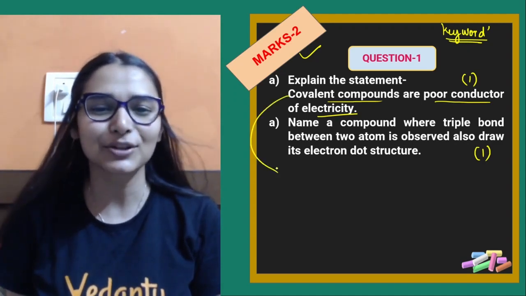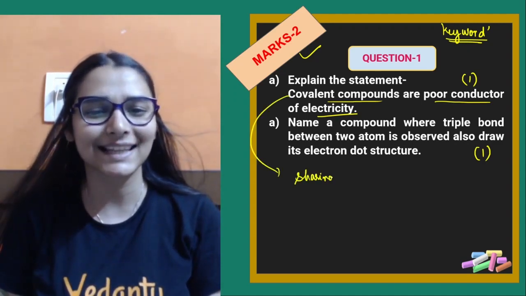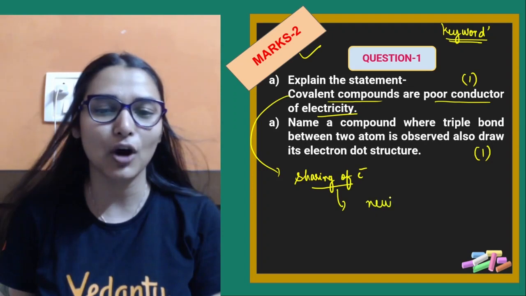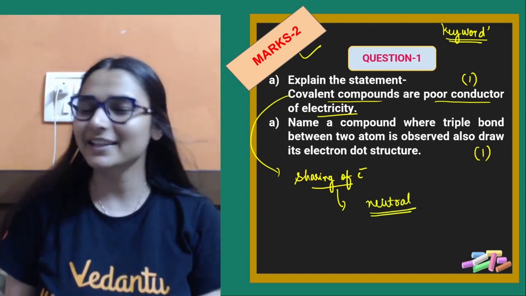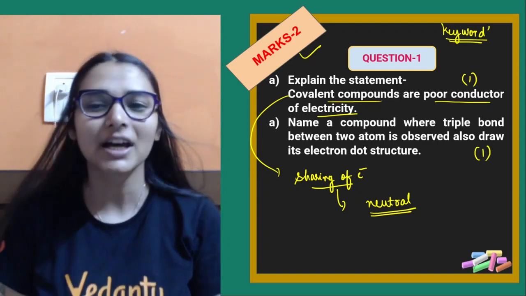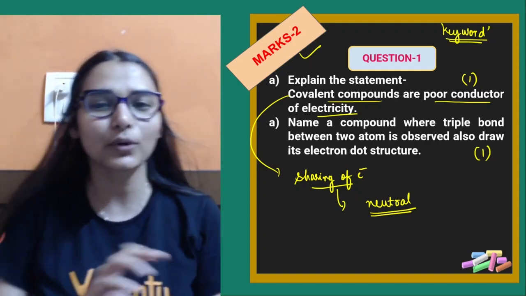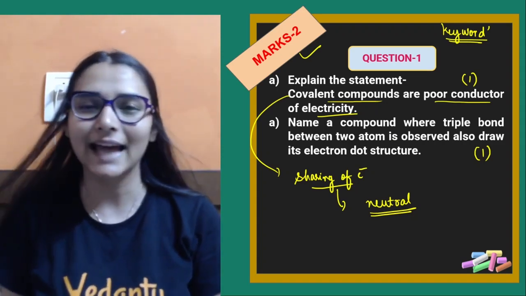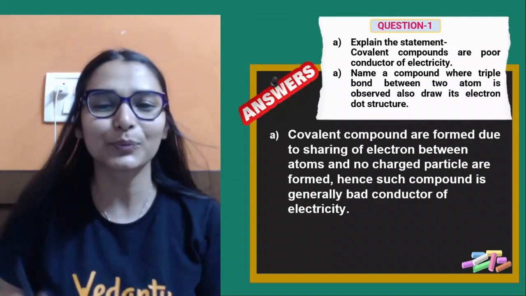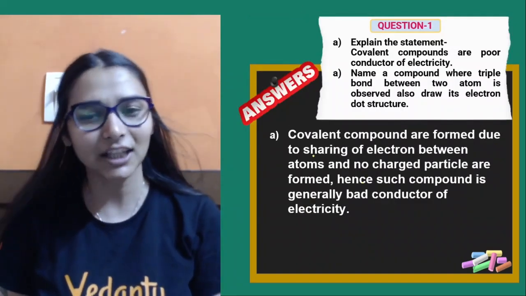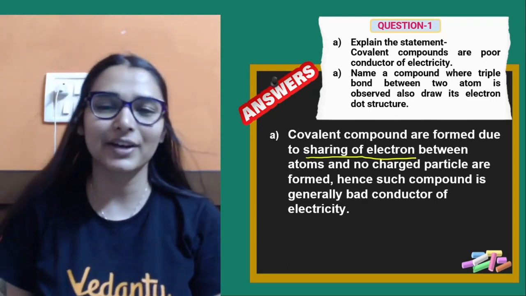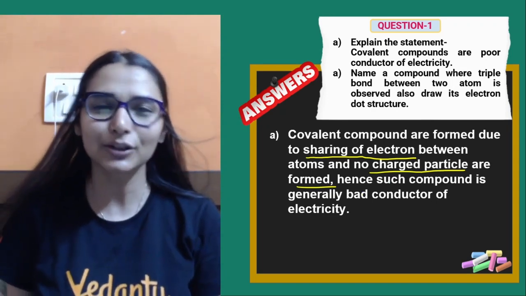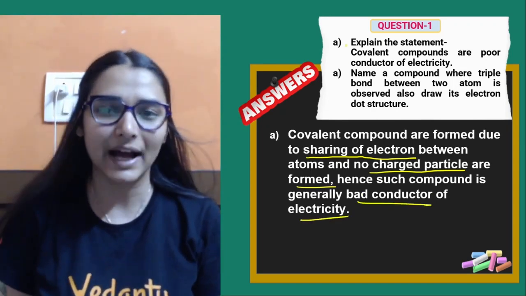Covalent compounds involve the sharing of electrons, right? Because sharing of electrons is taking place, this bond is formed between neutral atoms. There are no charged particles involved. If charged particles are not there, there is no cation and anion to conduct electricity. Neutral molecules and neutral particles cannot conduct electricity, so covalent compounds are poor conductors of electricity. You can pen it down that they are formed by sharing of electrons and they don't have any charged particles. Ionic compounds, on the other hand, are good conductors of electricity.